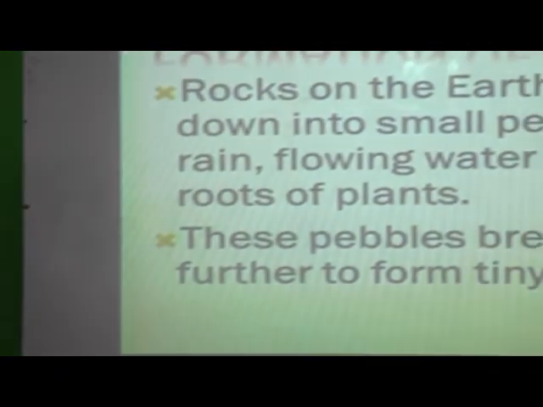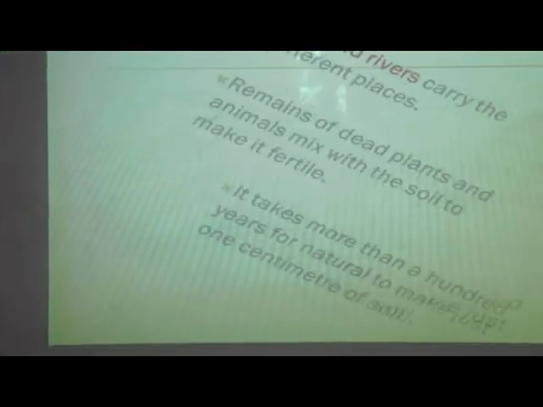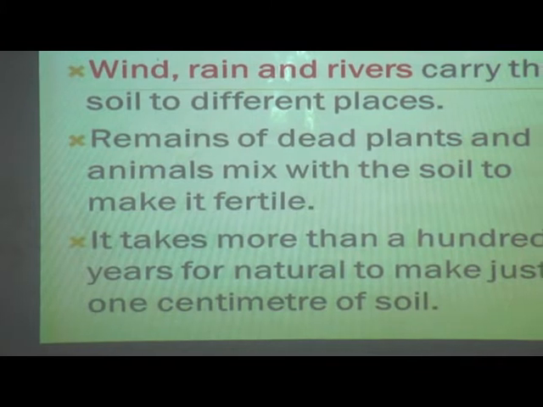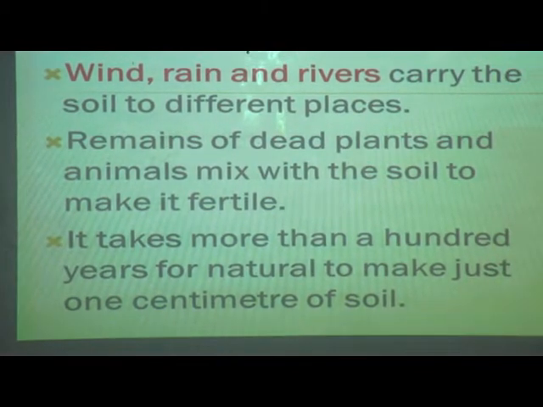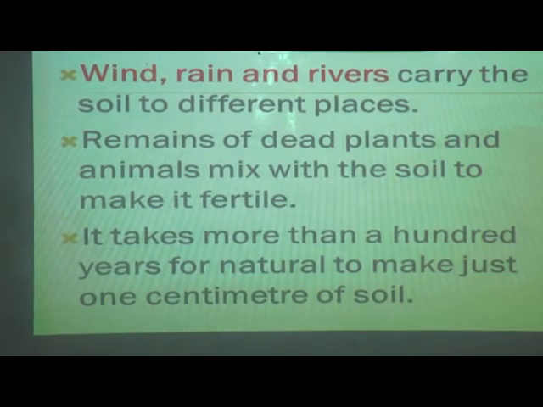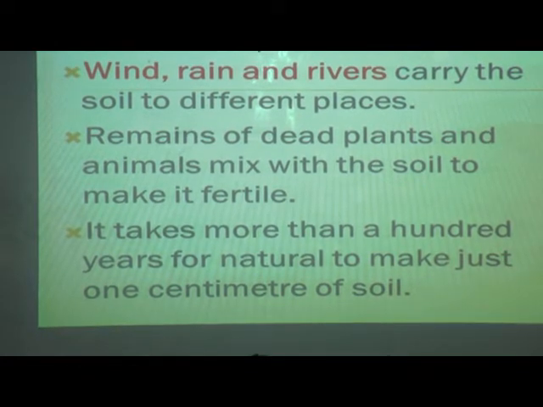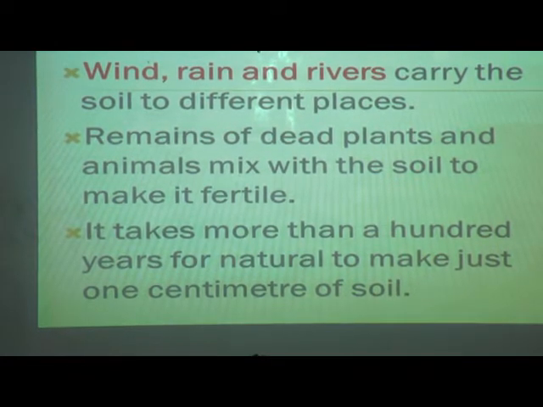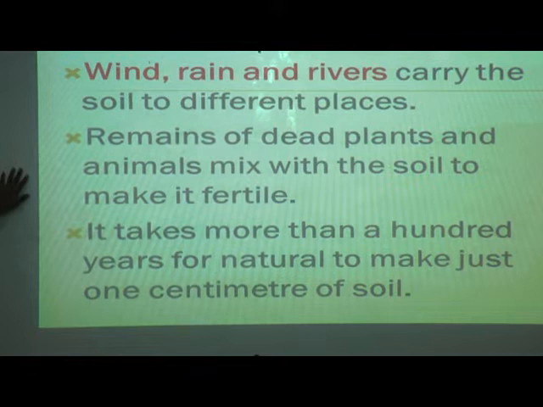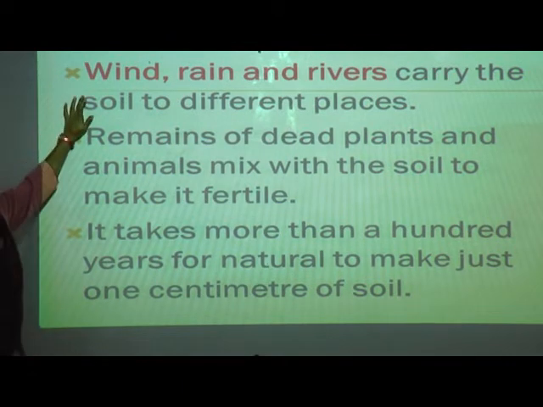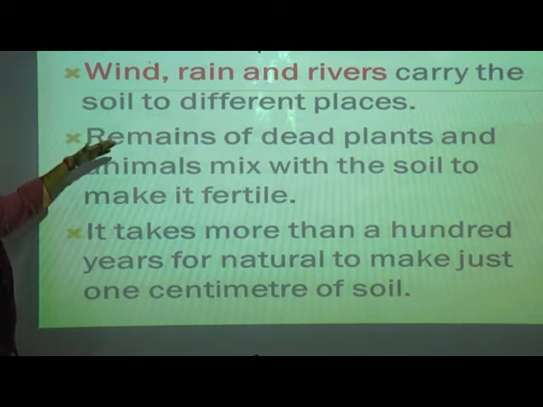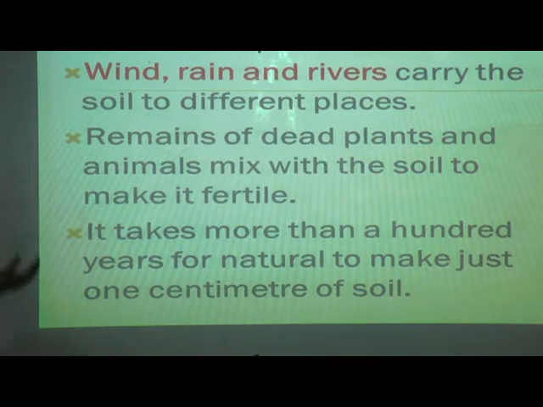Now come to this. Wind, rain and rivers carry the soil to different places. Now how will this soil flow? With that wind, means air, rain and rivers carry the soil to different places.